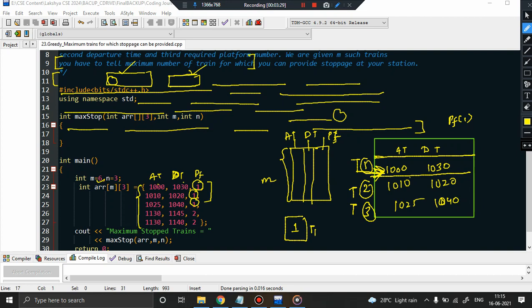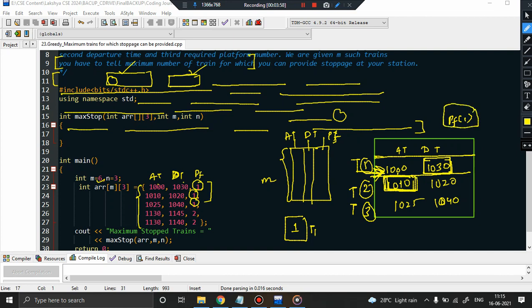Now T2 is going to arrive at 10:10, but train 1 has occupied the platform till 10:30. So the arrival time of this train is less than the departure time of train 1. Do you think platform number 1 will be allocated to it? No, because train 1 has occupied it till 10:30, but train 2 is arriving at 10:10. That time platform 1 will not be vacant.